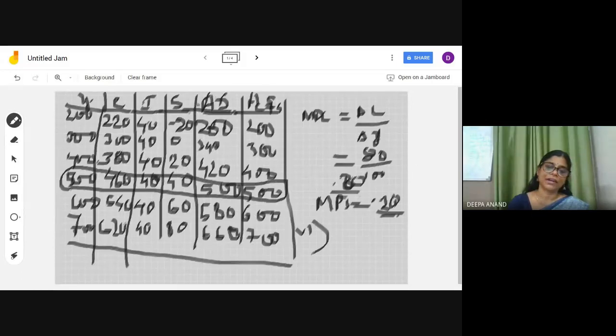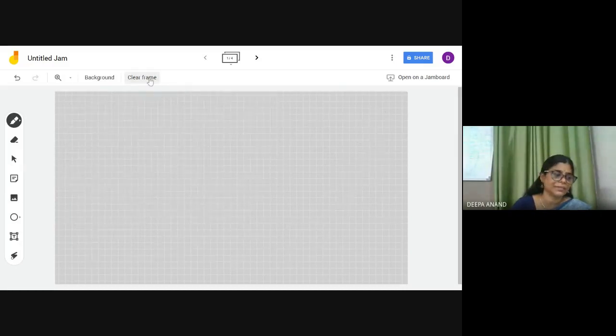Where you have to find out AD and AS, you will be asked to find the equilibrium level. So you have to find where AD is equal to AS. Just remember that when AD is equal to AS, S is equal to investment also. It's a very important point. When we started the lesson, the equation was AD is equal to AS.